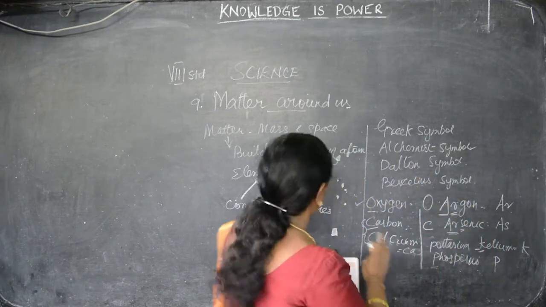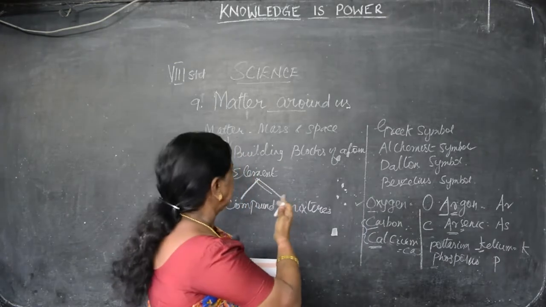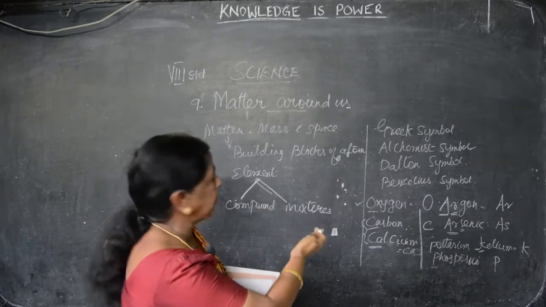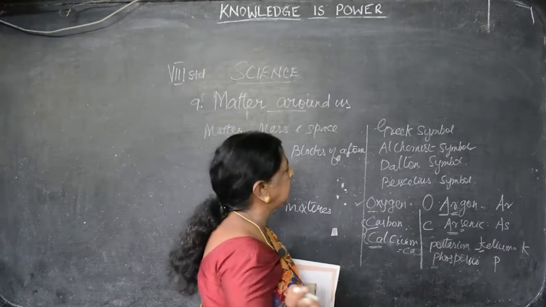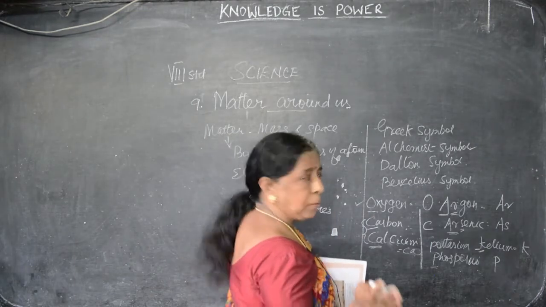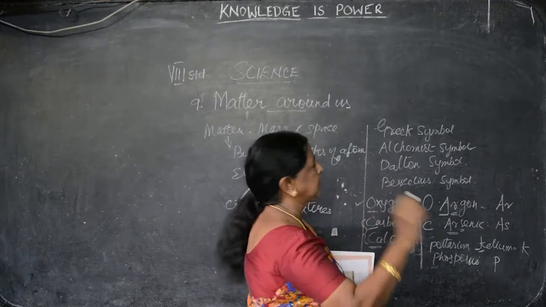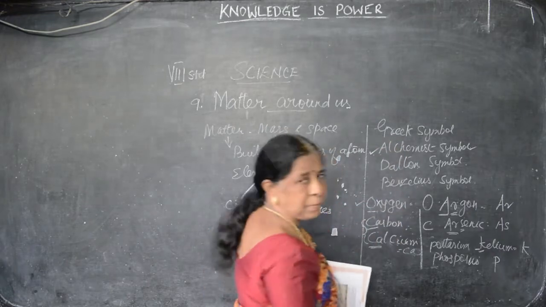So, we have seen what is matter. It's a building block of atoms. It has mass and occupies space. Further, we can divide it into element, compound and mixtures. Elements are arranged in the Mendeleev periodic table, I say, modern periodic table. Then we are representing the elements by symbols. There are 4 methods, but we are using the alchemist symbol only.